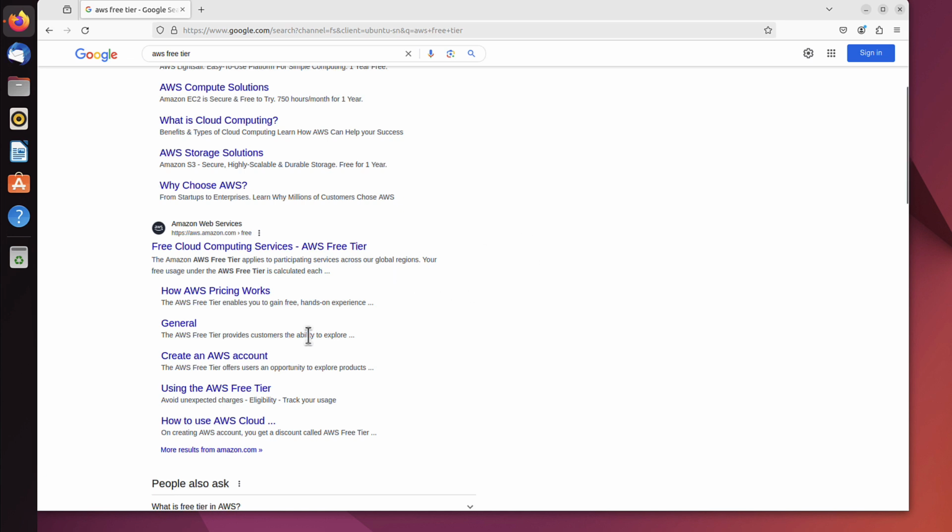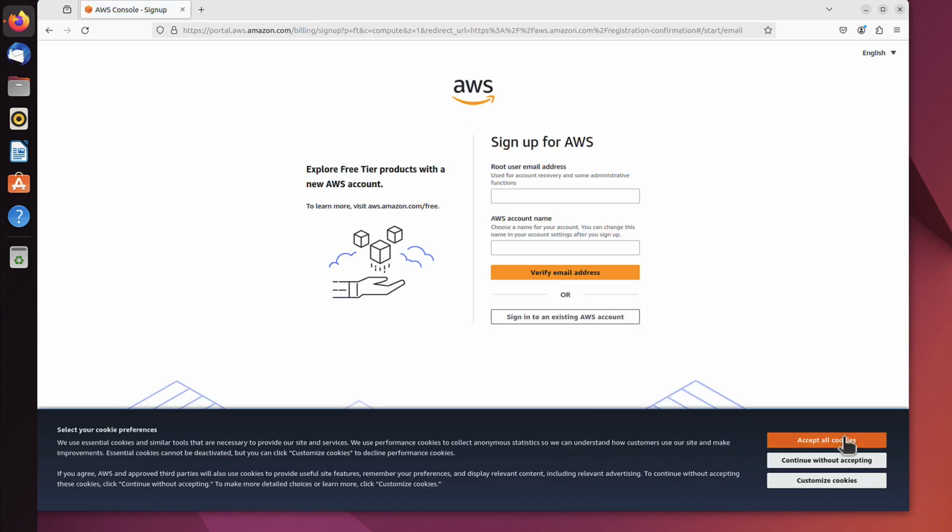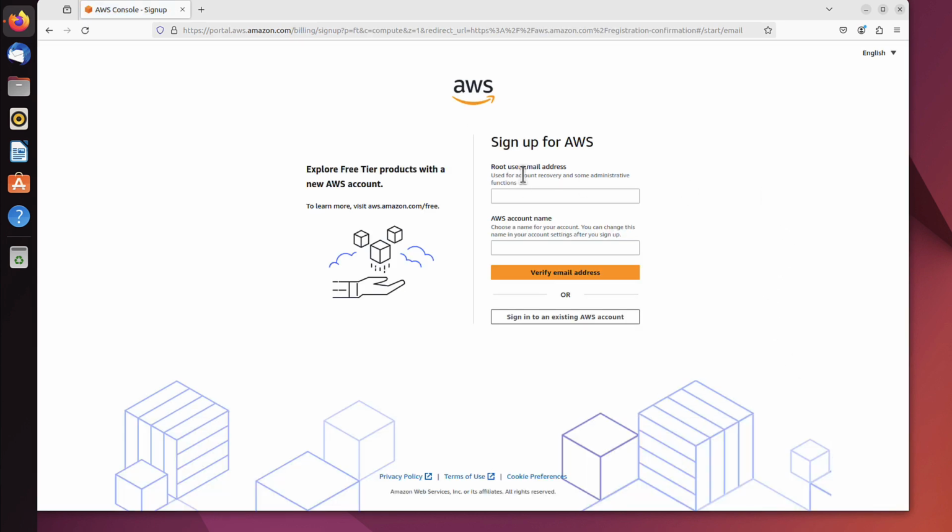As you can see here, I have Create an AWS account. So let's click that, because that's what we are interested in. Clicking this takes me to the web page with the Create a free account button. So let's click on that, and maybe let's accept those cookies. Now what I need is an email address. It can be any email address you use or you own.